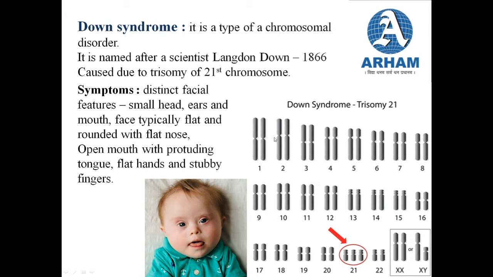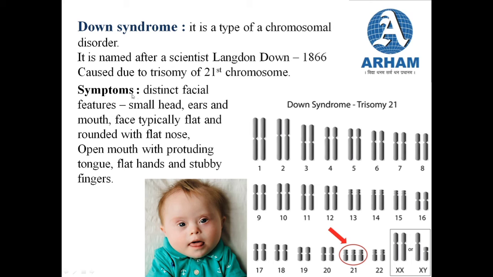As you can see over here, these are the 22 pairs of autosomes. So the 21st pair, if it is not in a normal pair of 2, instead of that it is in trisomy. That means there is one extra chromosome on the 21st chromosome. So it is caused due to trisomy of the 21st chromosome. In this case, this chromosomal disorder is due to excess of chromosome. Okay, so the condition is known as Down syndrome.